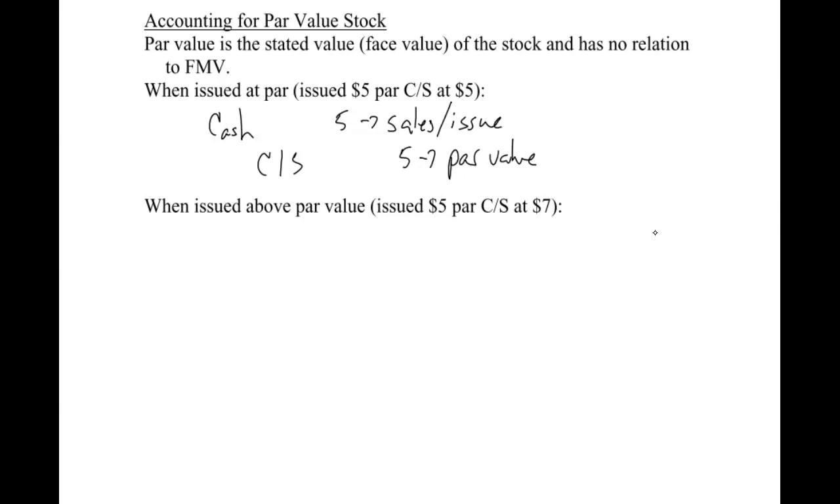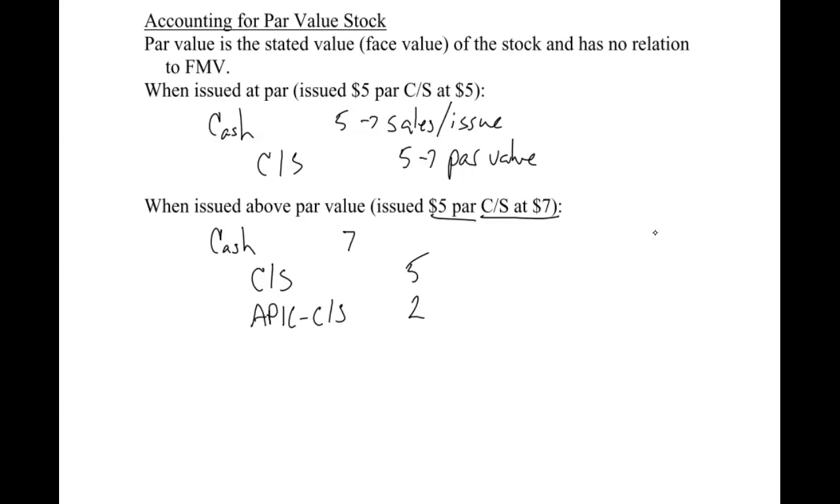All right, so if we issued above par value, we're still going to have cash. Here we issued it at $7, still $5 par. So 7 is the new sales price. We have common stock, which always goes on the books at par value. So now you can see we have a difference of 2, and this is just additional paid-in capital. I call it additional paid-in capital common stock because, honestly, when I took this class, that's what we called it, and it's easy to abbreviate.